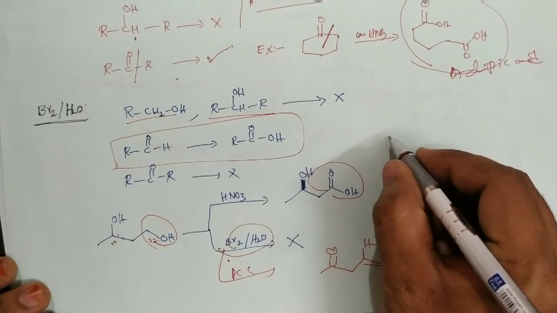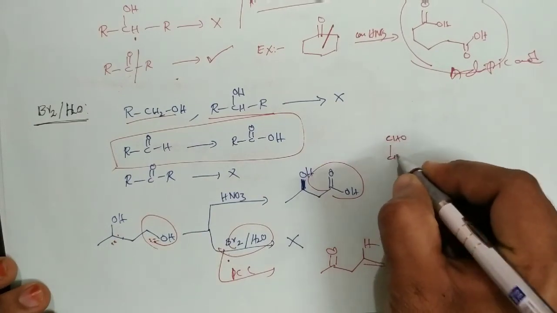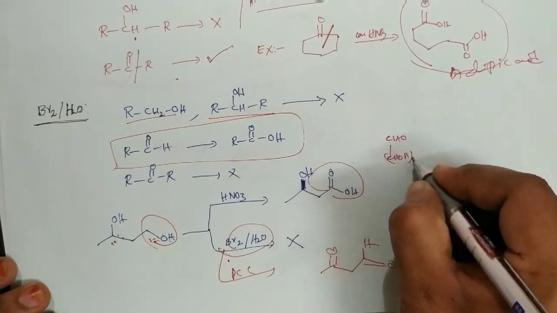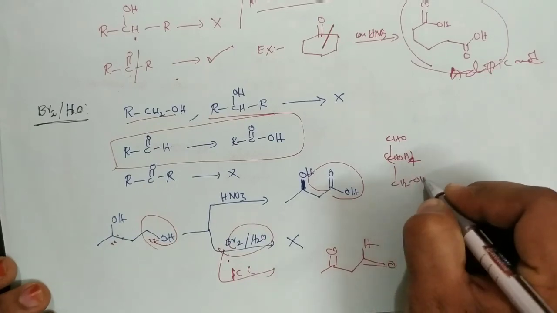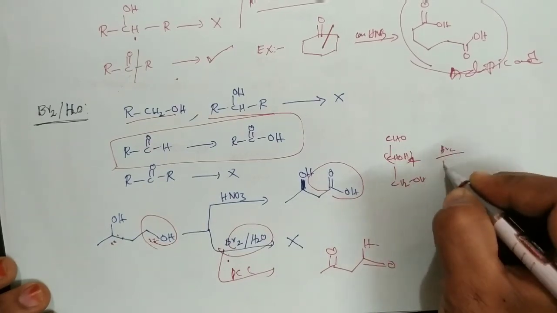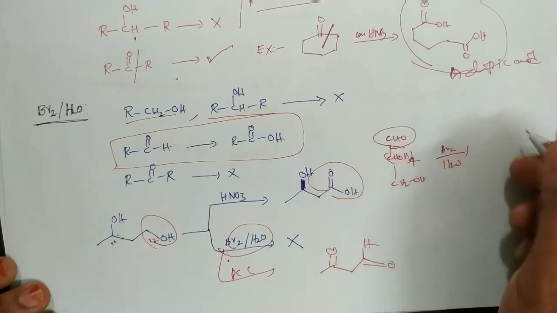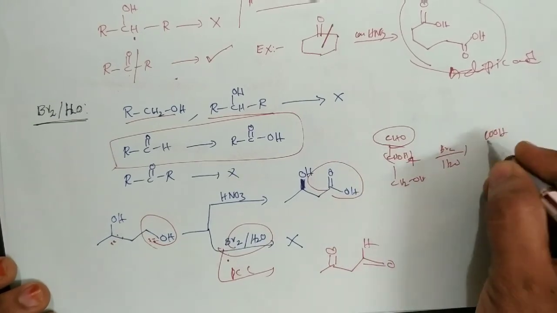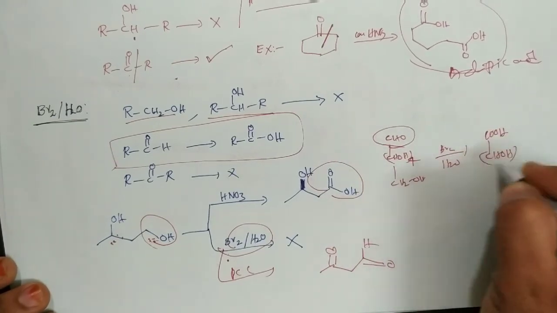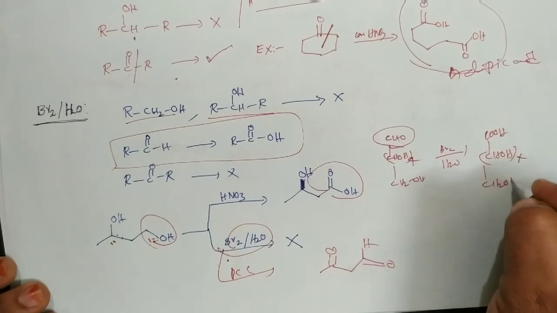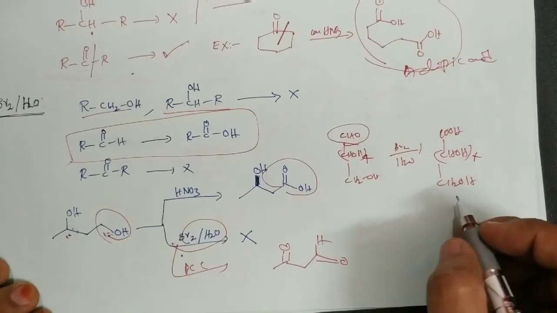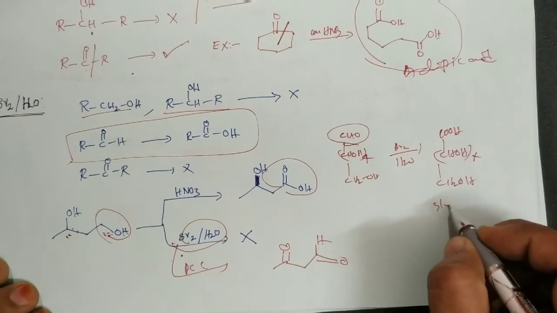That's why we are saying that the glucose molecule on reaction with bromine water, only the aldehyde group is converted to COOH, that is CHOH 4 times and CH2OH. So this is known as gluconic acid.